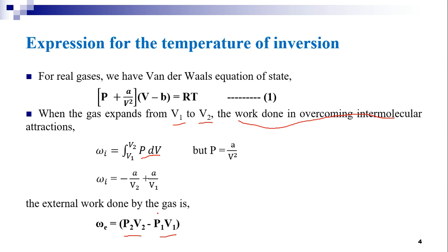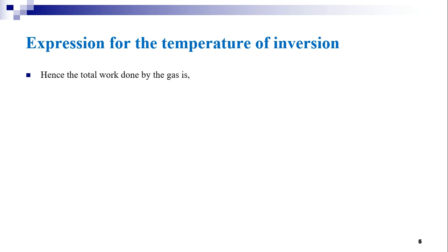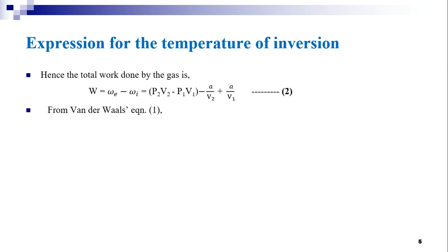Before expansion, the work done is P1 V1, and after expansion the work done is P2 V2. Hence, the total work done by the gas is given by W is equal to omega E minus omega I, that is equal to P2 V2 minus P1 V1 minus A by V2 plus A by V1. Let this be equation number 2.